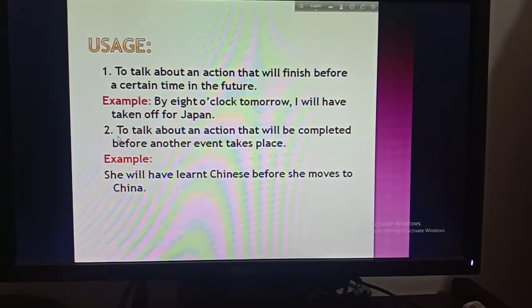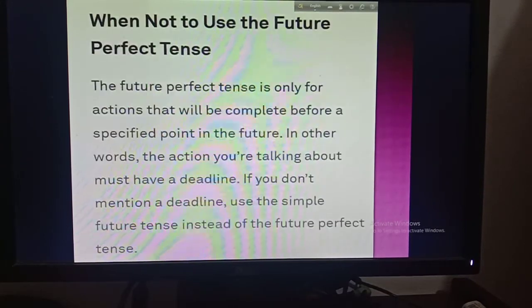Then number 2, to talk about an action that will be completed before another event takes place. This is very simple. That is, she will have learned Chinese before she moves to China. So, there are 2 actions. First one is she will have learned Chinese, then she will move to China. Okay, so one action will be completed before another action in the future.